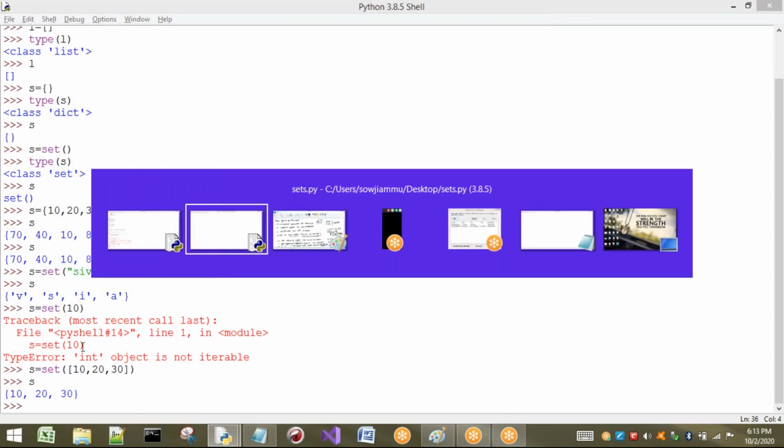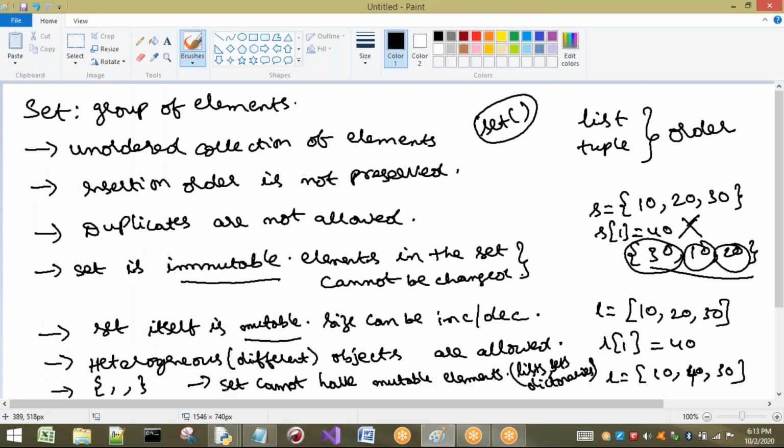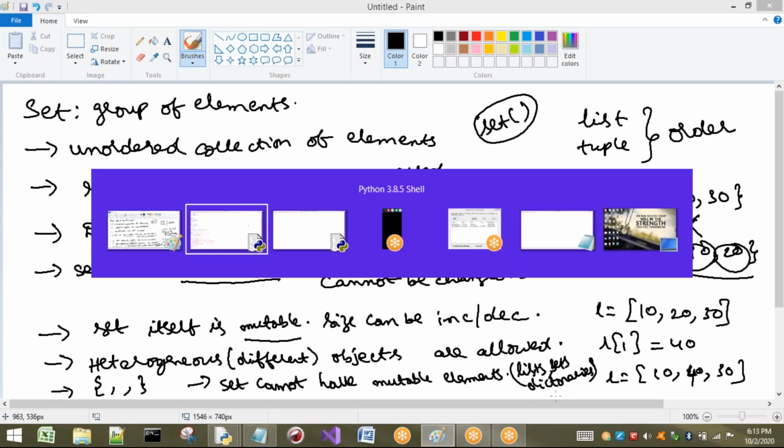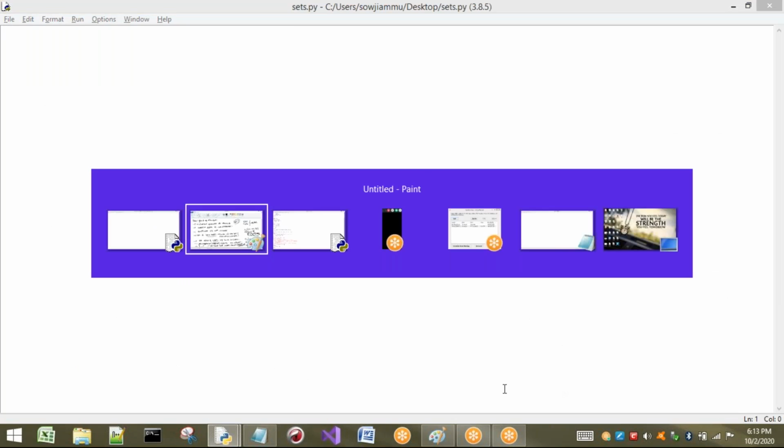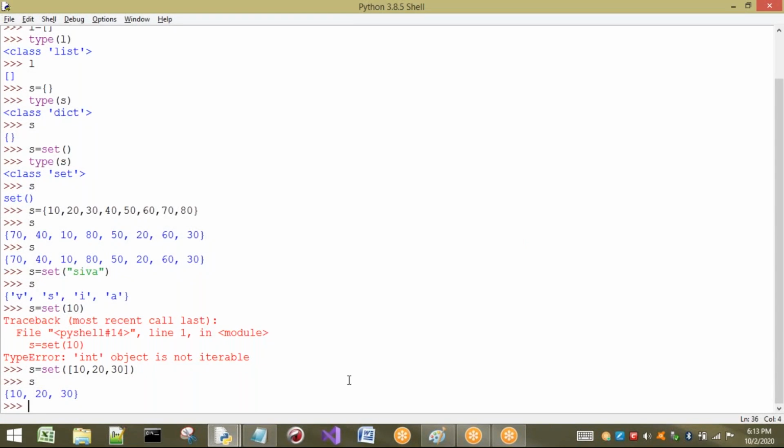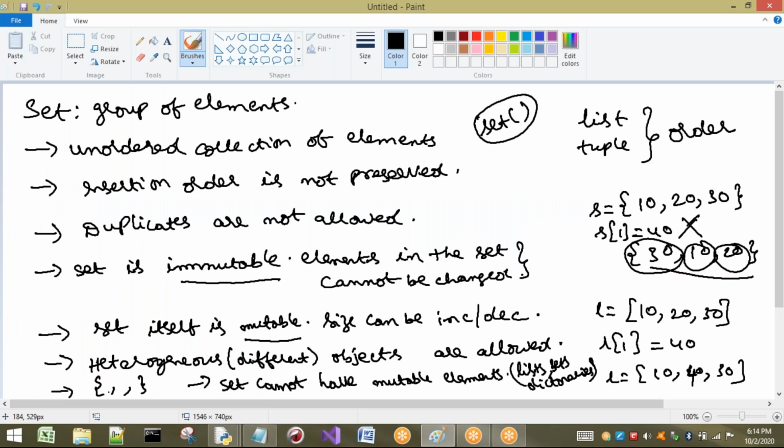You may have one doubt now: sir, you told that a set cannot have mutable elements like lists, sets, and dictionaries. Here, if we see this list, is there any set inside a set? Is there any list inside a set? Is there any dictionary inside a set? No. I am just converting the list into a set here. But what is the concept? We have seen a set cannot have mutable elements, that is, lists, sets, and dictionaries cannot be present in our set.